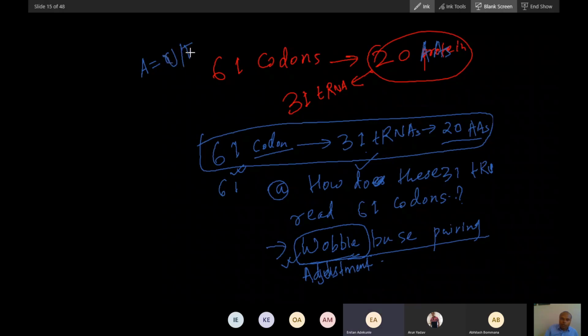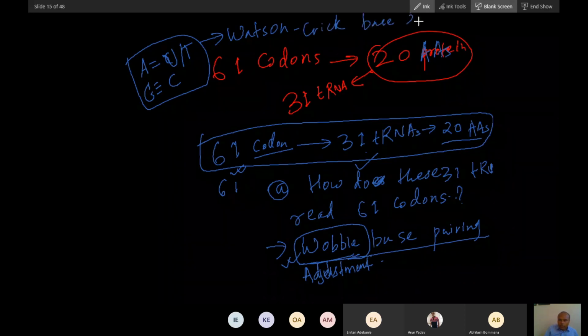In DNA it is T, in RNA it is U. And then G will base pair with C. This is called Watson-Crick base pairing, the normal base pairing. This base pairing was discovered by Watson and Crick. They got the Nobel Prize also for this.